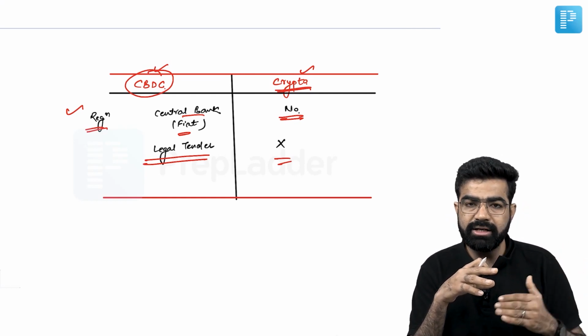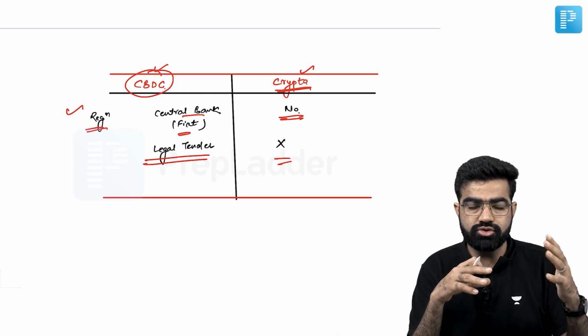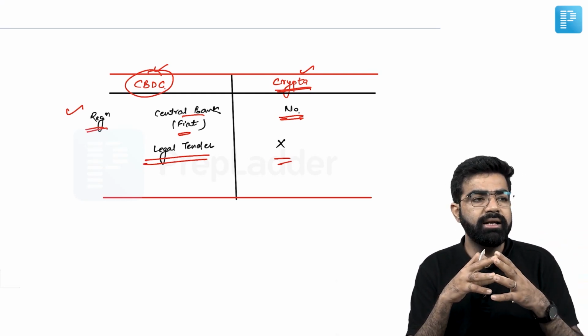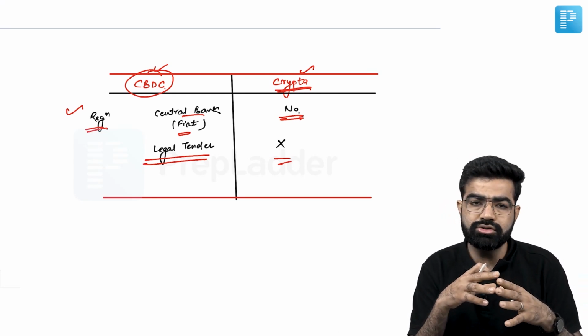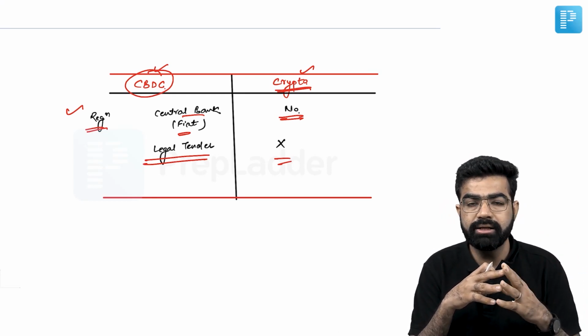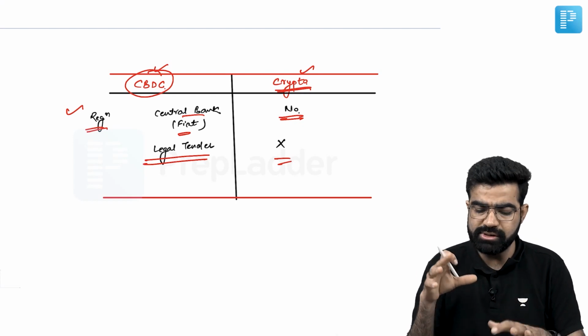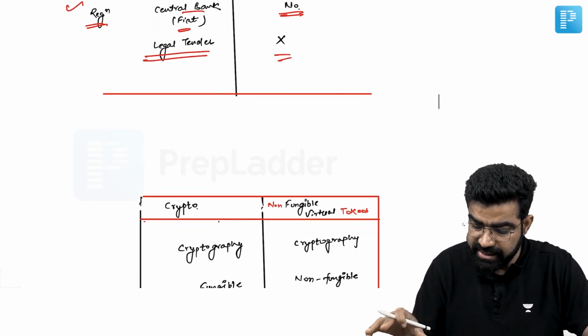It means it can be traded virtually. You can virtually store the amount of this money. And the most important thing, the physical cost of printing the money and the physical cost of transacting that money will be reduced for sure. Okay, so this would be the concept of this CBDC.